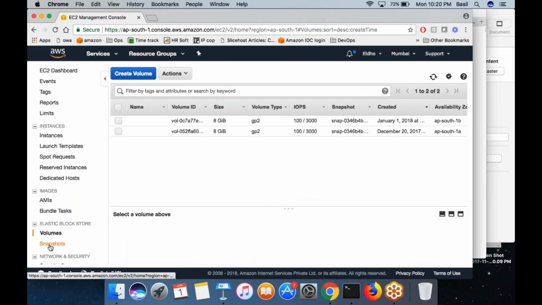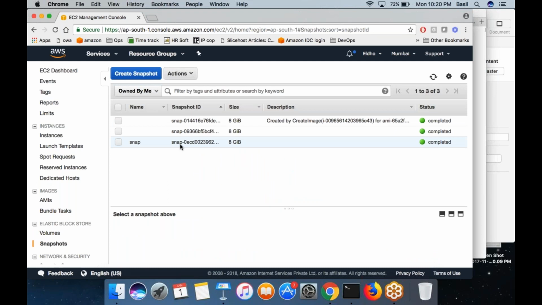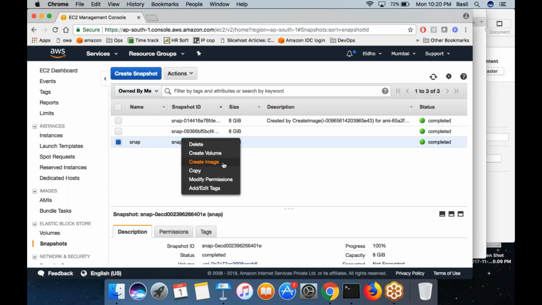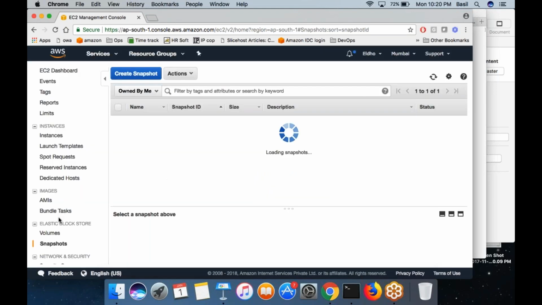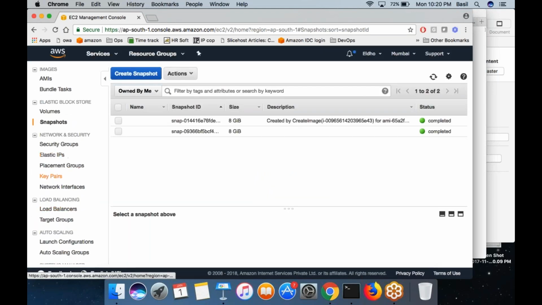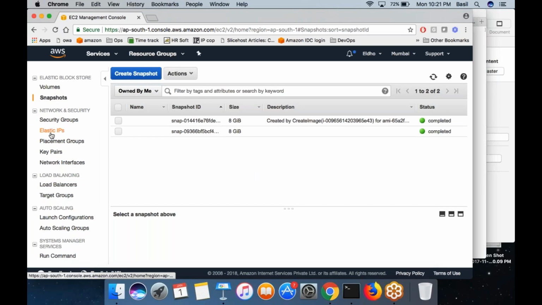So snapshots are the backups of hard disk. Image is the complete backup of a machine. And security group we already discussed. Key pairs we discussed. Elastic IP.